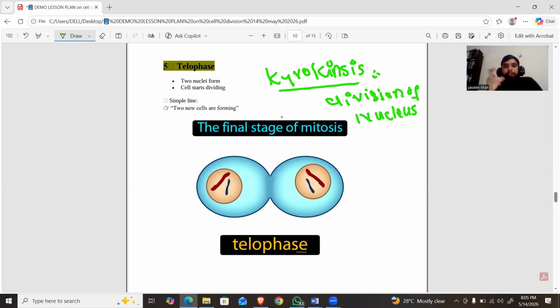A single nucleus divides, and it produces two nuclei. So karyokinesis occurs. The nuclear membrane appears, and the cell membrane invagination occurs, and after that the cytokinesis process also occurs. As a result, a single cell divides and produces two daughter cells. So what are the main events that occur in telophase?